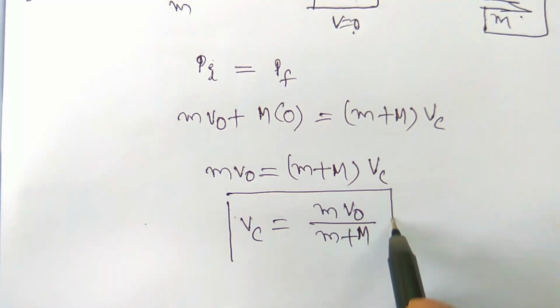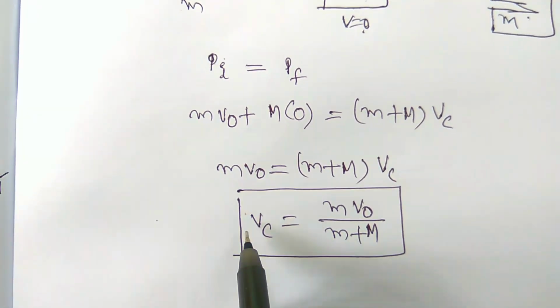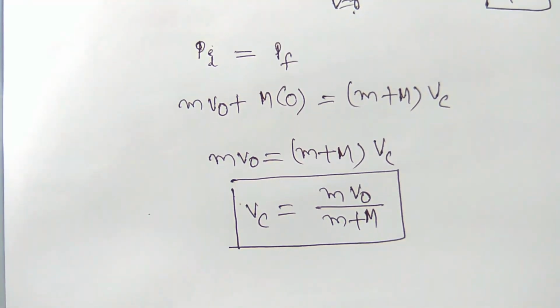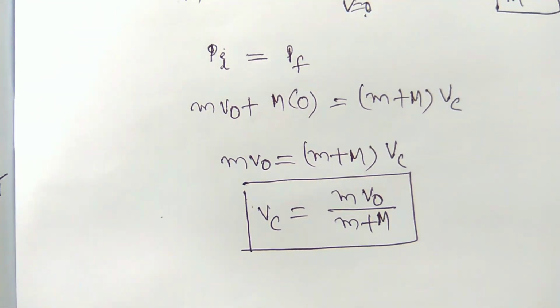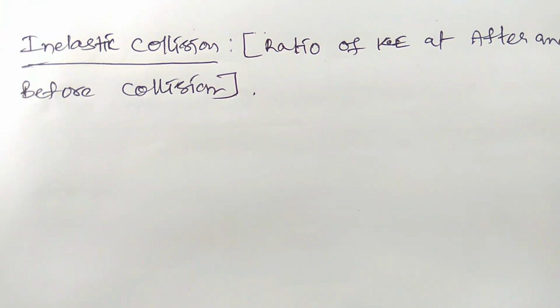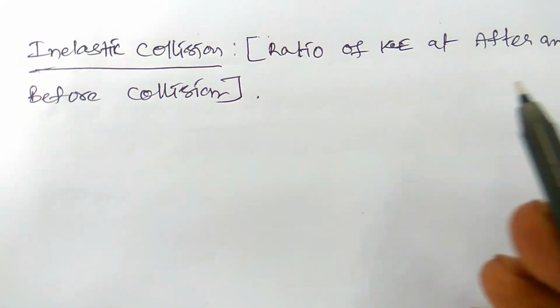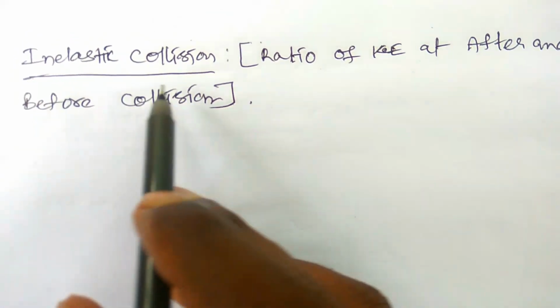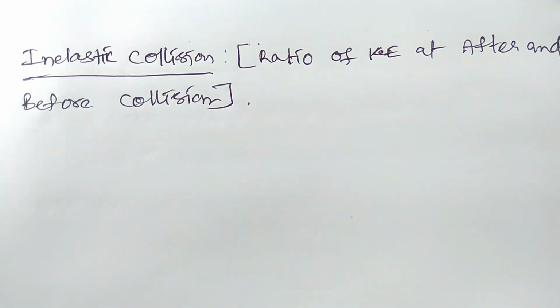So this is the common velocity of the system after the bullet and target strike together, and they move with a common speed. This is the final velocity of the system. Okay, now let us see the ratio of kinetic energy after and before collision in inelastic collision.